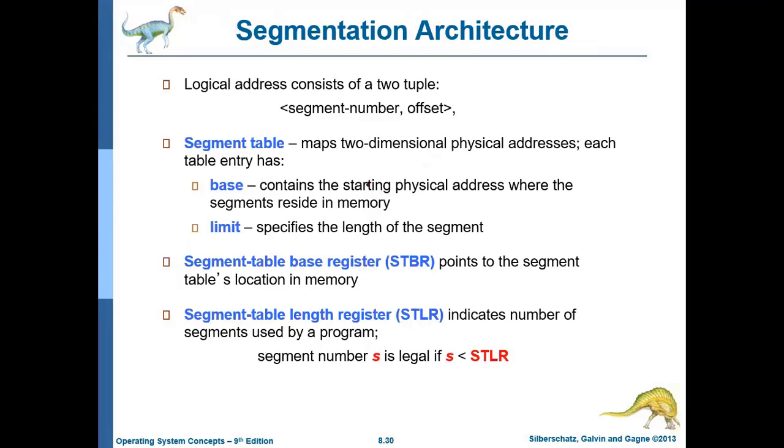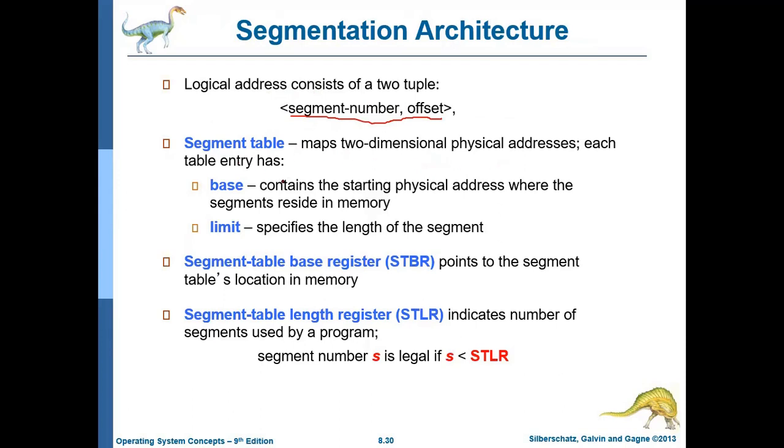Let's check. When the CPU generates any address, that address is again divided into 2 parts: a segment number and the offset. What will the segment table have? It maps a 2D address to a physical address.